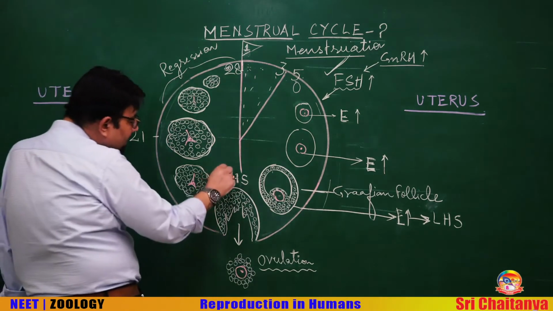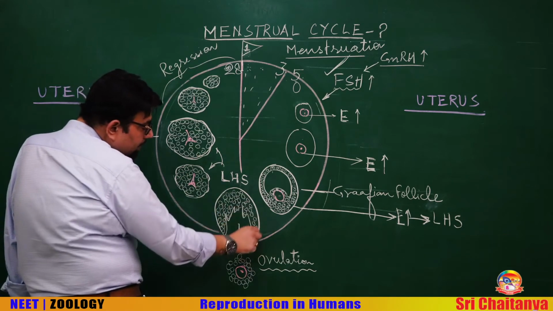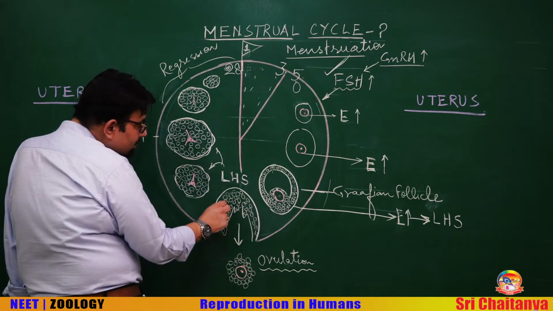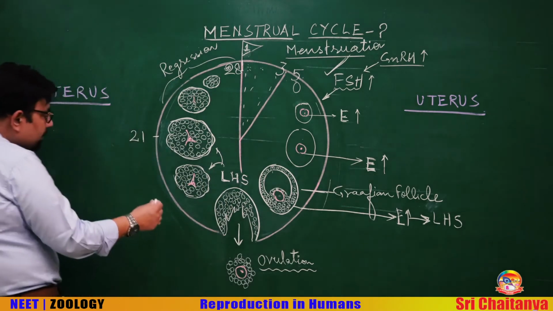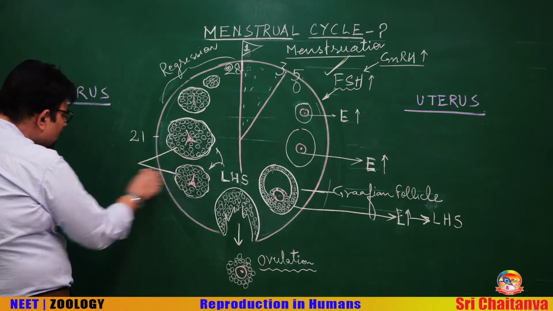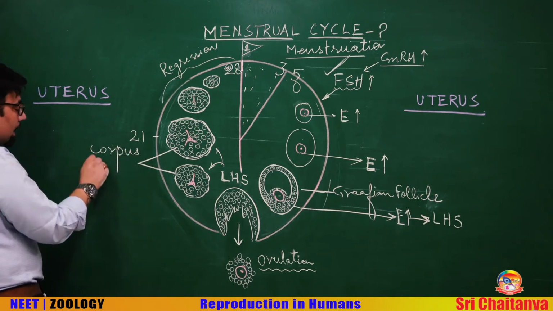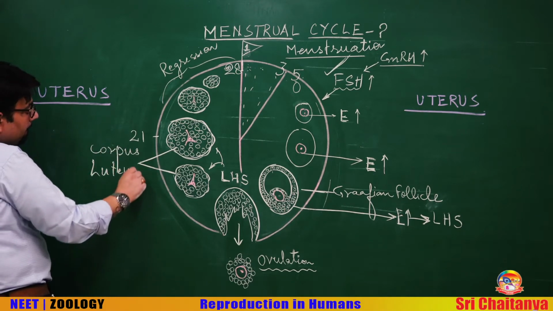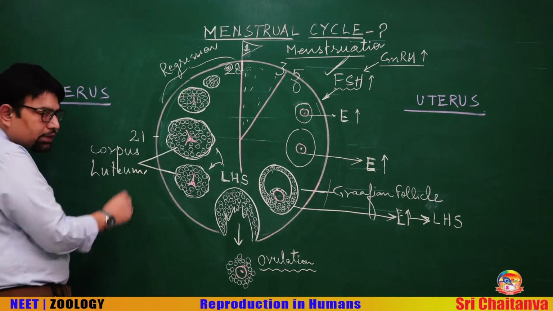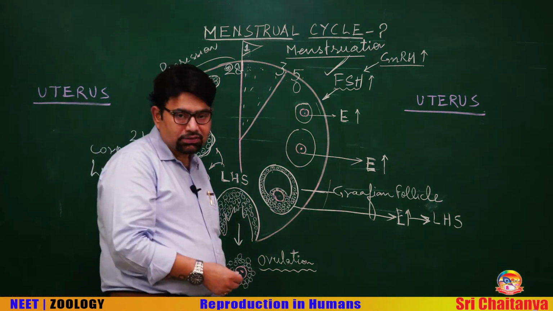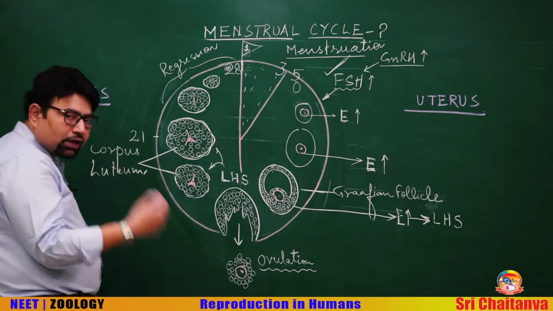After that, LH is responsible for transformation of the remaining follicular cells, the granulosa cells, into a yellow body known as corpus luteum. Corpus means body and luteum means yellow, so it is a yellow body. Corpus luteum is a temporary endocrine structure and it is a source of hormones. What hormones are released?